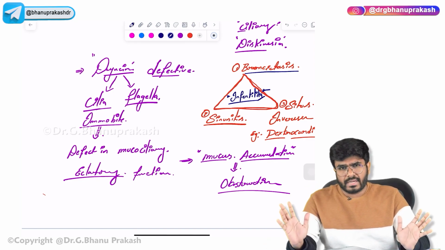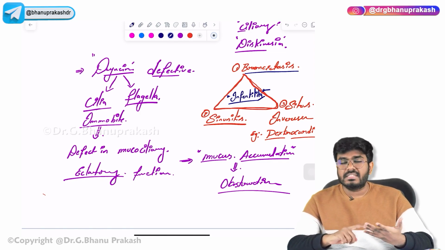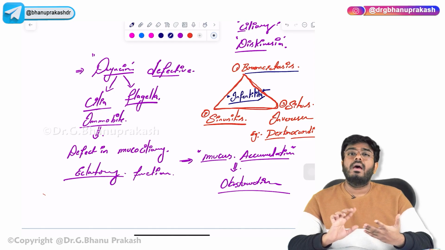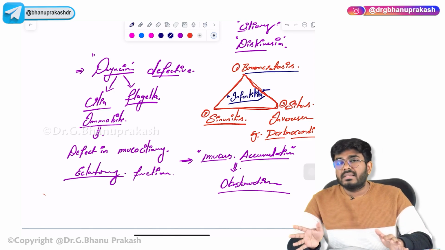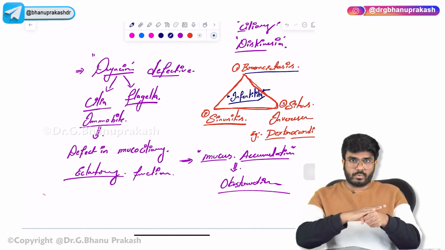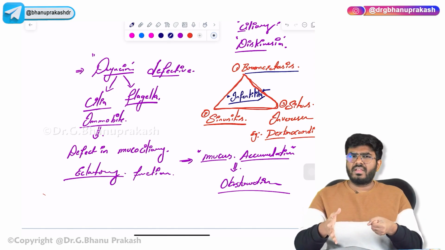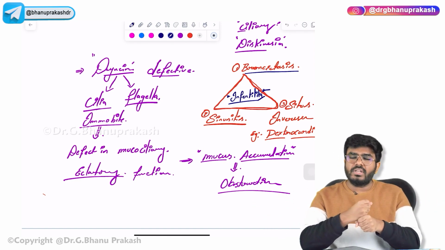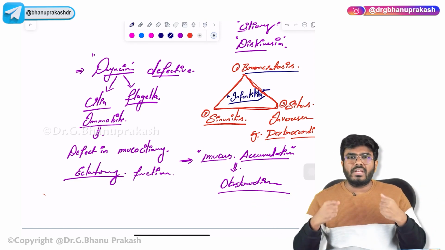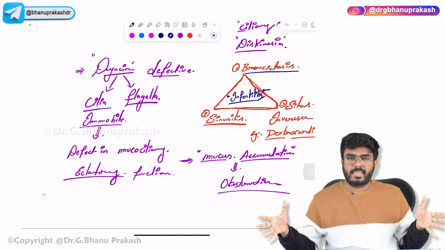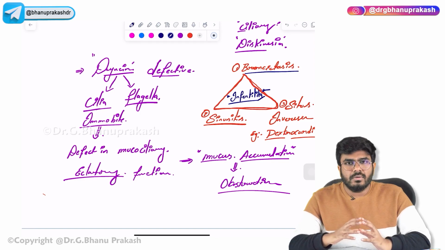The point is, at the end of the day, Kartagener syndrome and cystic fibrosis, these two conditions are going to cause an obstructive lung disease which is called bronchiectasis. Okay, obstruction is going to be there. After obstruction, infection is going to cause total destruction of the bronchi. Bronchi are totally gone. They are totally necrosed. They are just empty spaces. So permanent, pathological dilation. So with this, bronchiectasis is also completed.